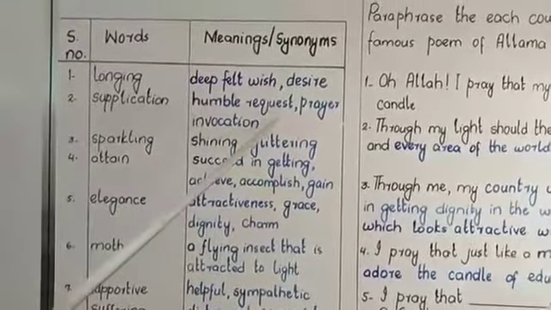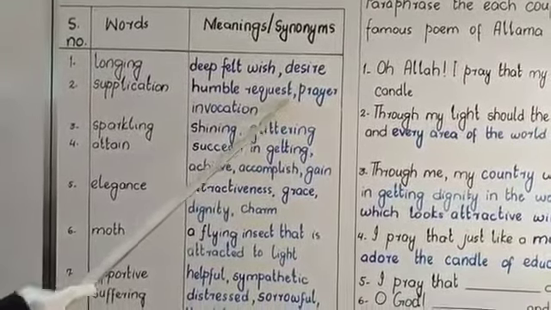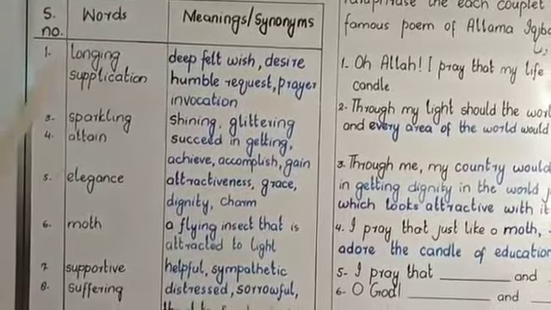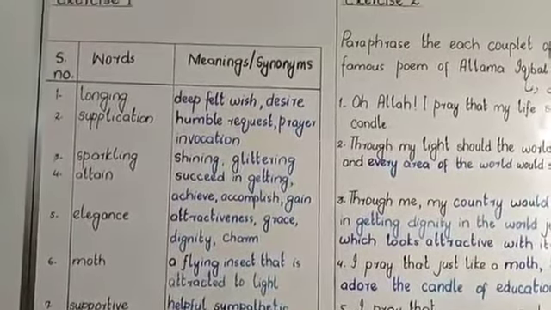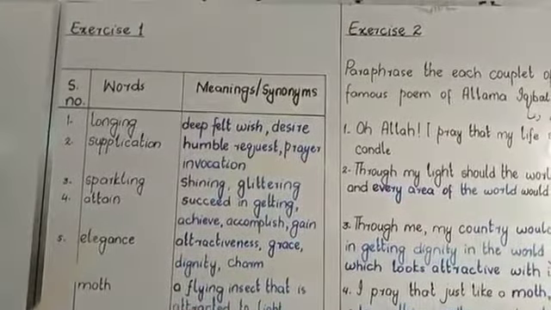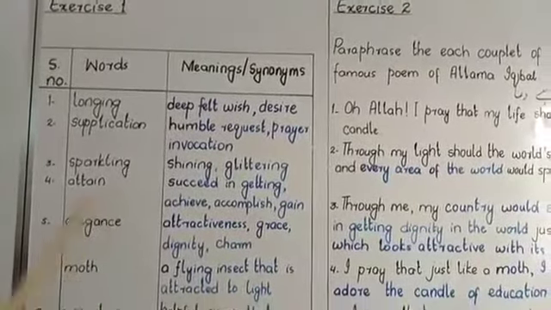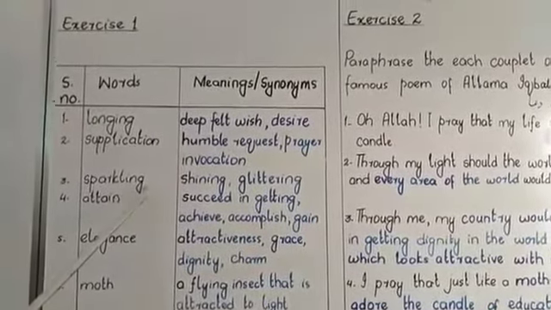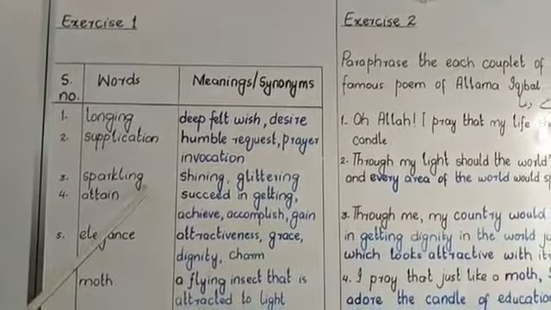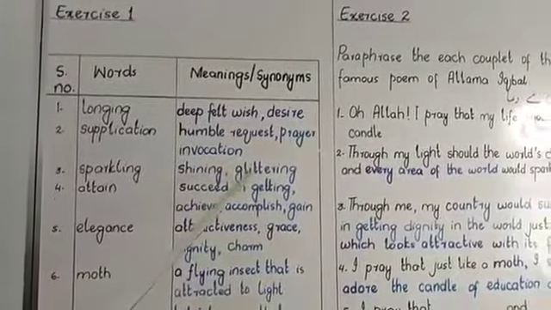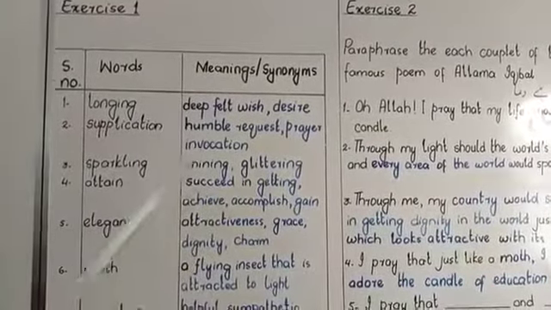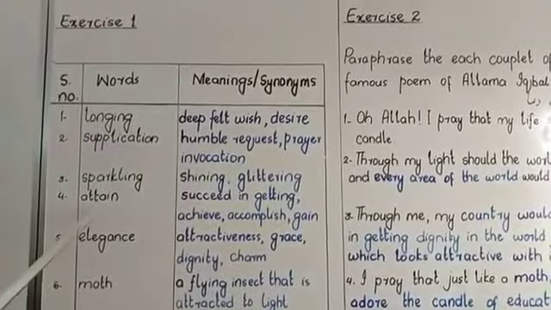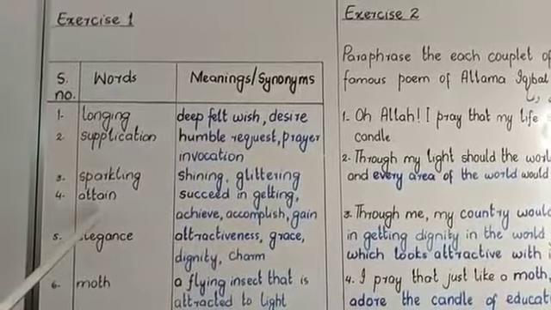Supplication is a humble request, prayer or invocation. It means dua. You must have noticed the title of the poem, that is A Child's Invocation, एक बच्चे की दुआ. And the third underlined word is sparkling. Sparkling means shining, glittering, चमकता हुआ, जगमगाता हुआ या जगमगाते. And the fourth underlined word is attain.